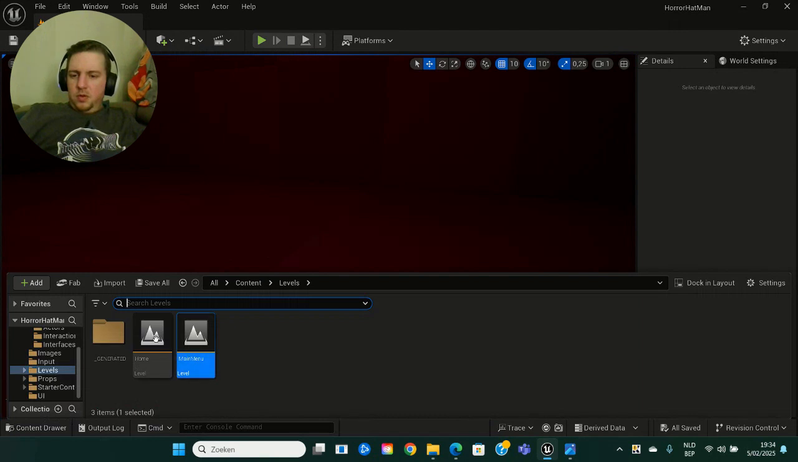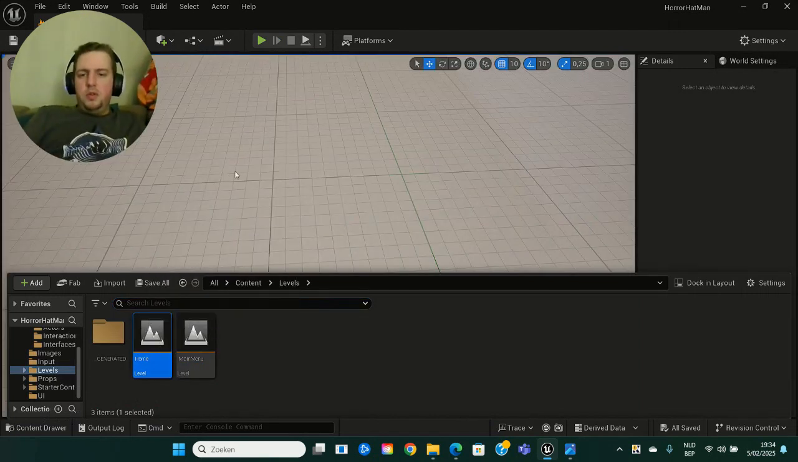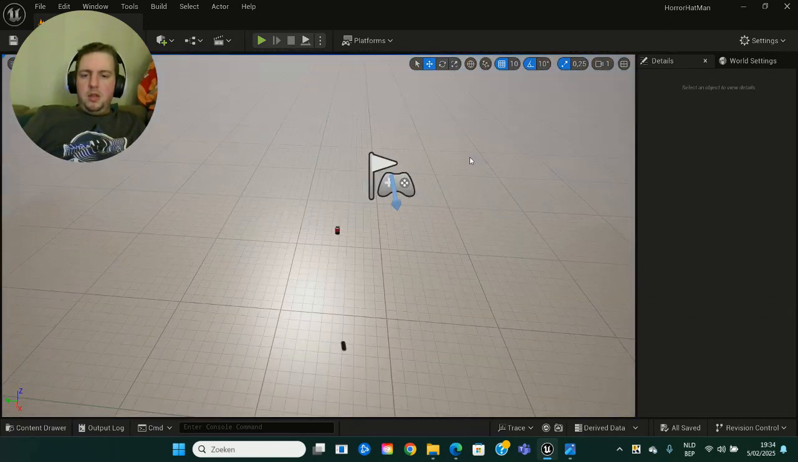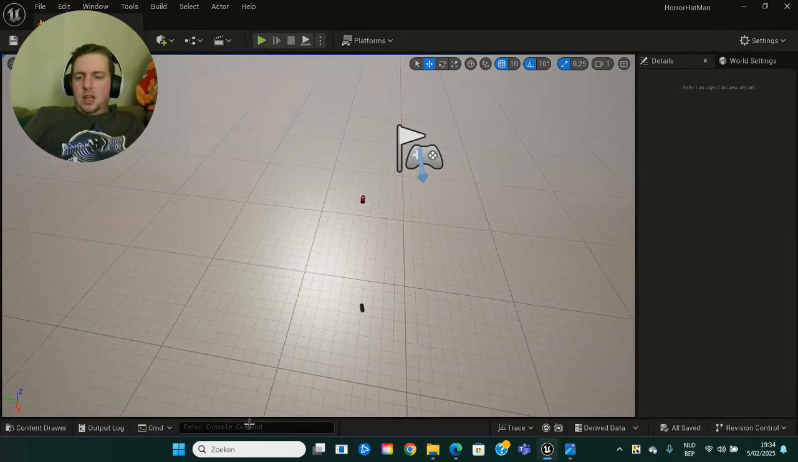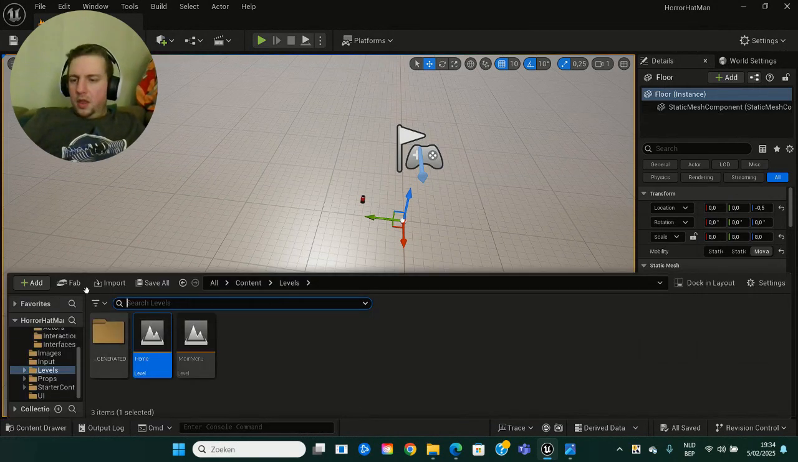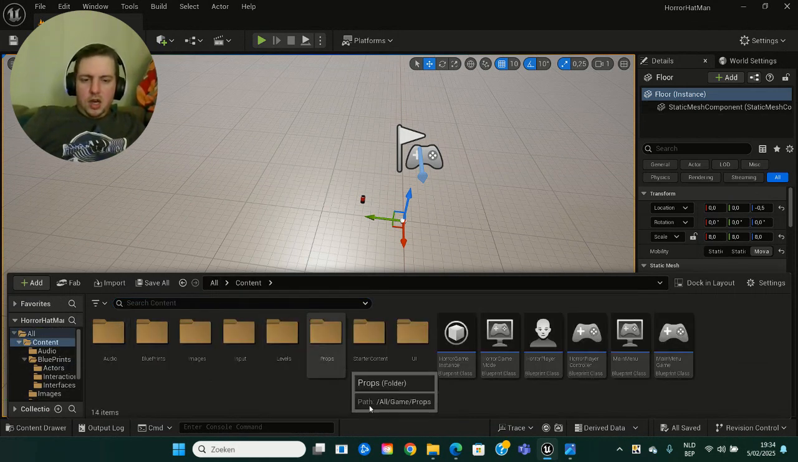Wait up. I'm just gonna load the home level because that is the one that we're going to use the most, not the main menu. Yep. So we're back on the home level again. Anyways, let's take a look at the code right now. So I'm going to go to the content drawer again, then I'm going to go to all content. I'm gonna show you guys.